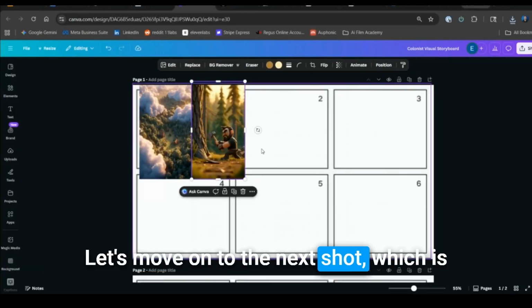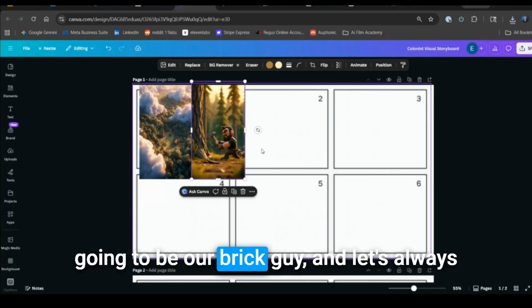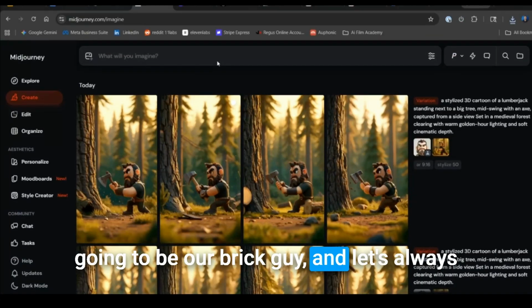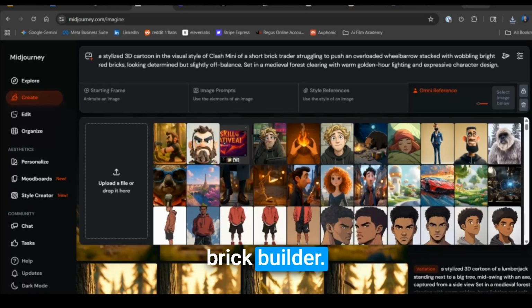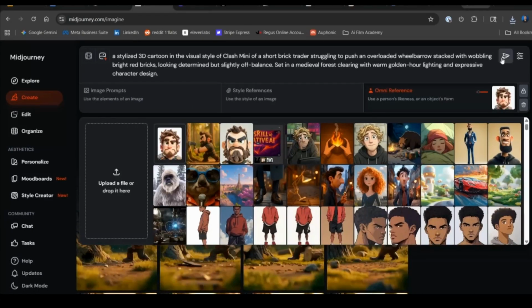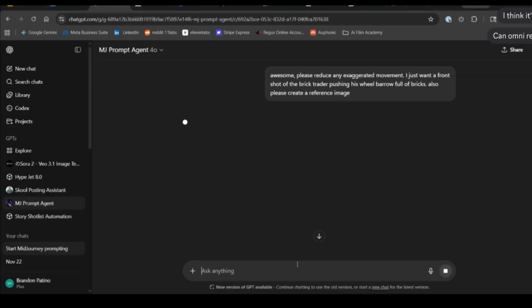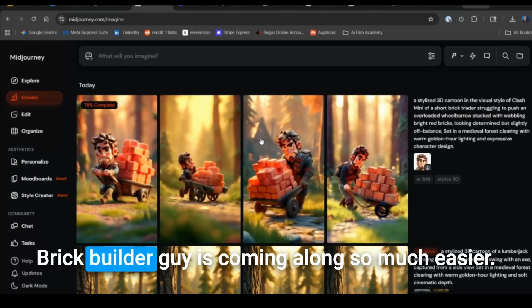Let's move on to the next shot, which is going to be our brick guy. And let's always remember to upload our Omni reference brick builder. Love it. Where are we kind of at with this? Nice. All right. Brick builder guy is coming along so much easier.